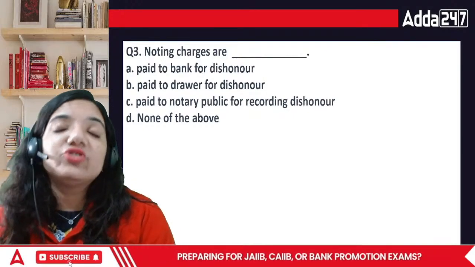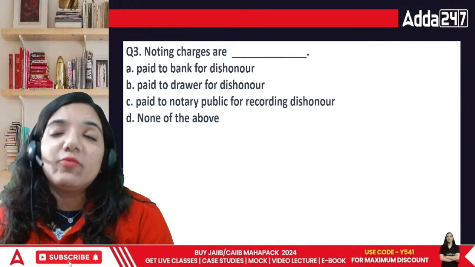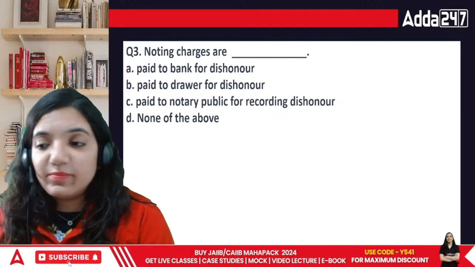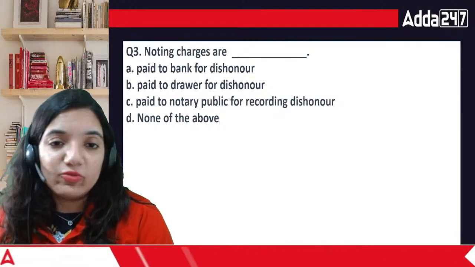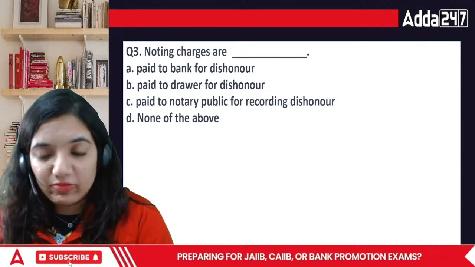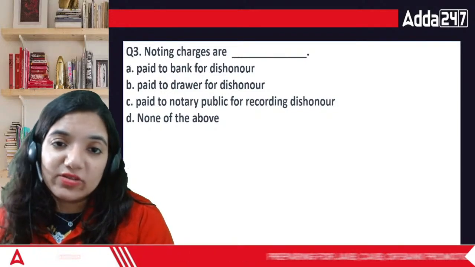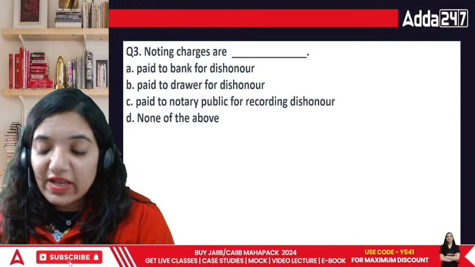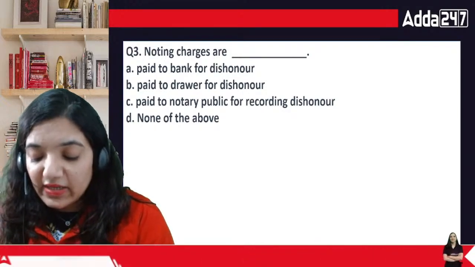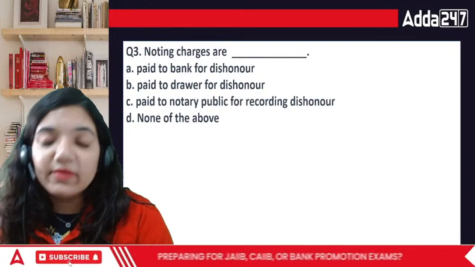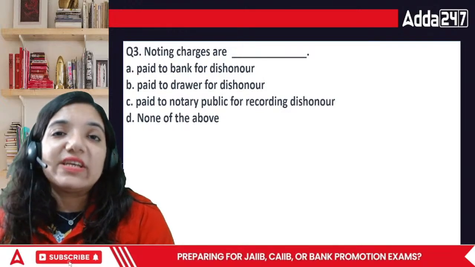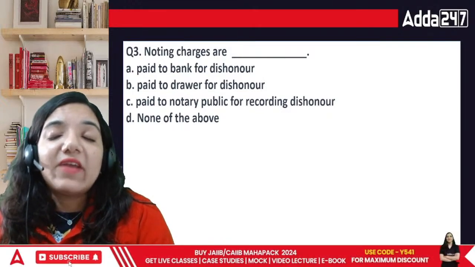Sometimes one party would issue the bill to the other party, saying I order you to pay this much amount of money after this much amount of time. All that is already sorted. Then what will happen? They will have to pay some charges called noting charges in case the party fails to pay the money.